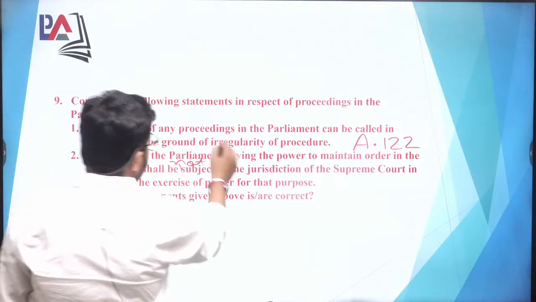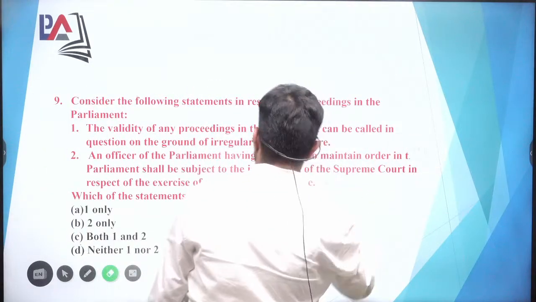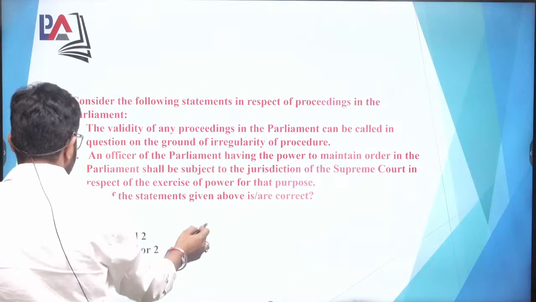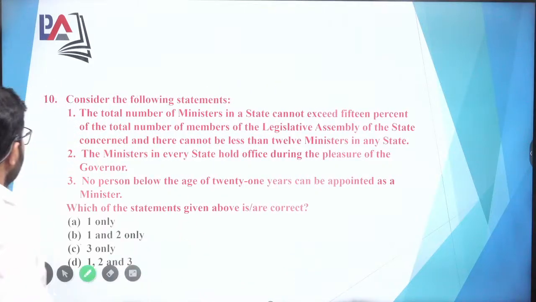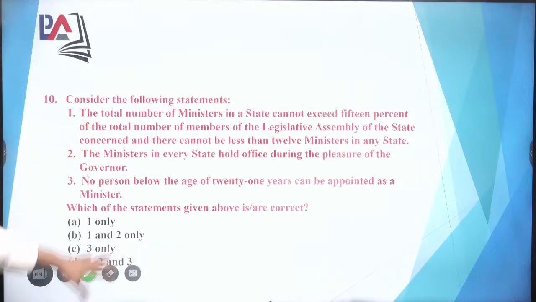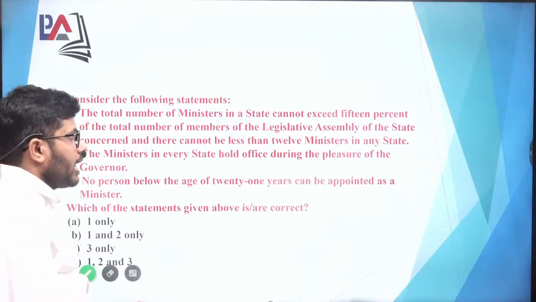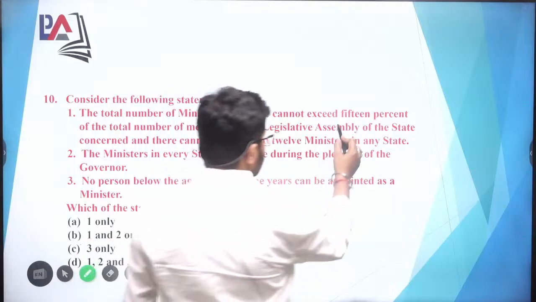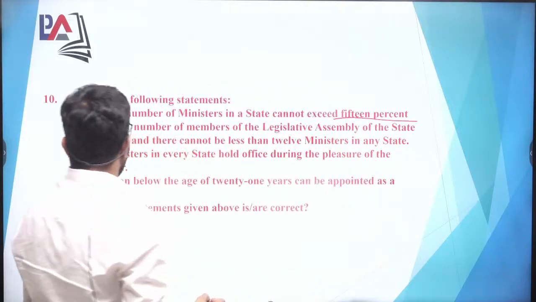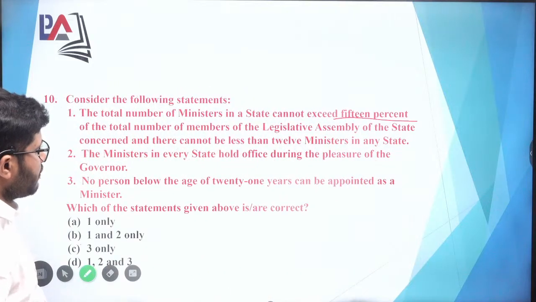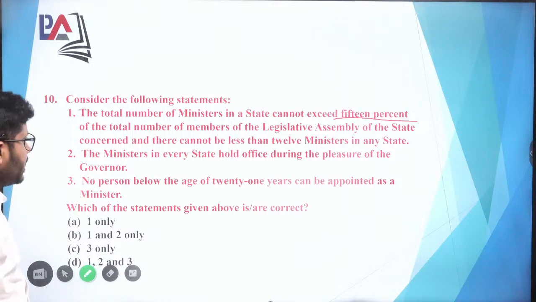Now we need to go to question number 10. Question number 10 is basically the total number of ministers in the state cannot exceed 15%. Okay, this is the law of the total number of members of the legislative assembly of the state concerned, and there cannot be less than 12 ministers.